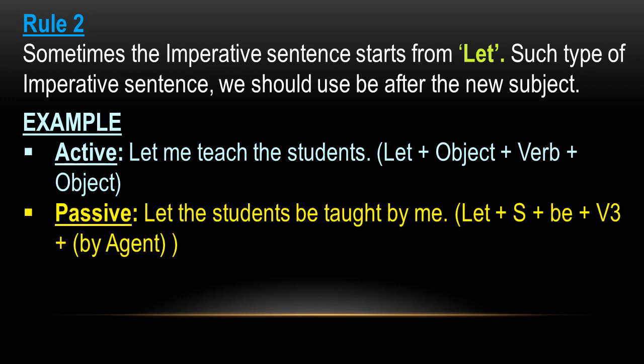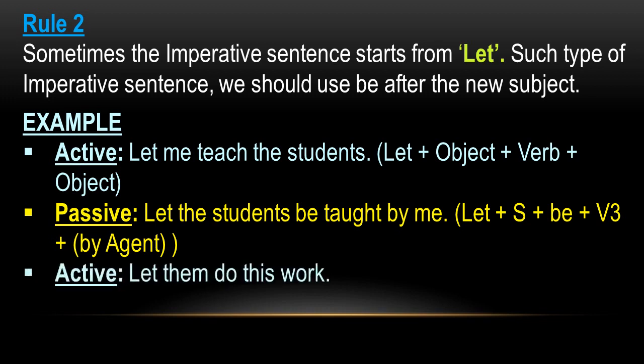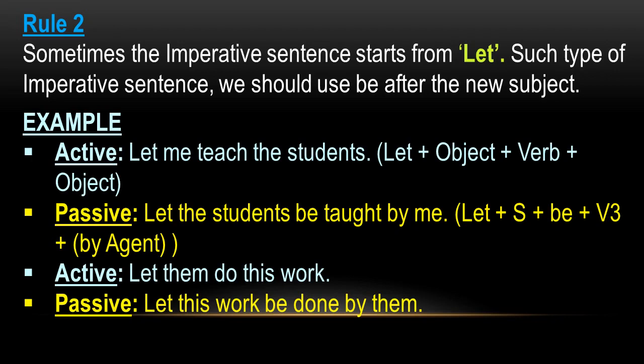Passive: let the students be taught by me. That means in passive, let plus subject plus be plus third form of the verb plus by agent. Let them do this work. Passive: let this work be done by them.